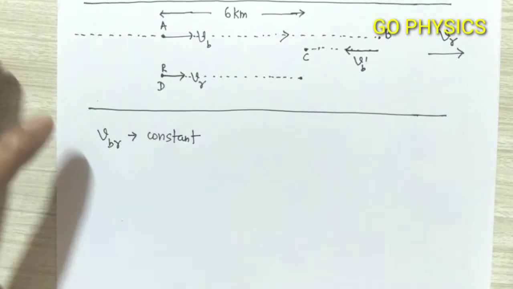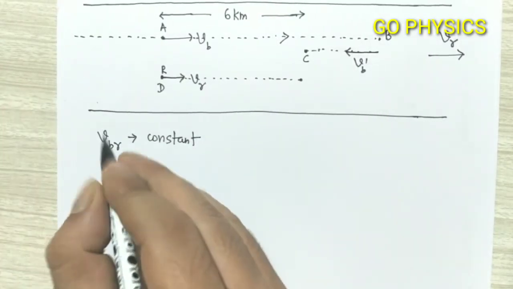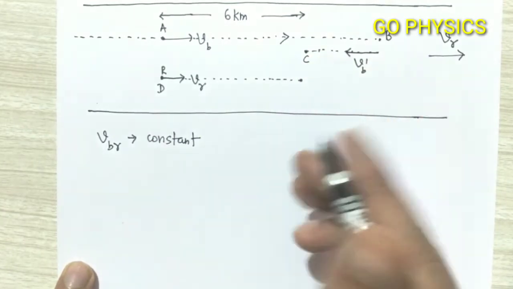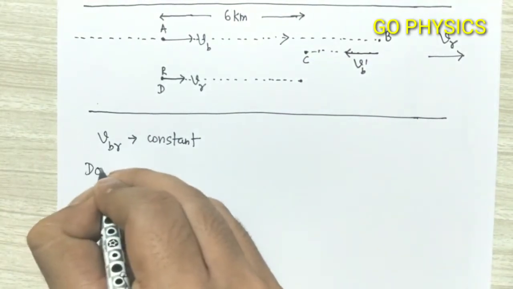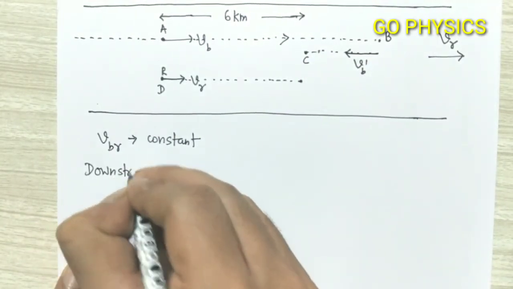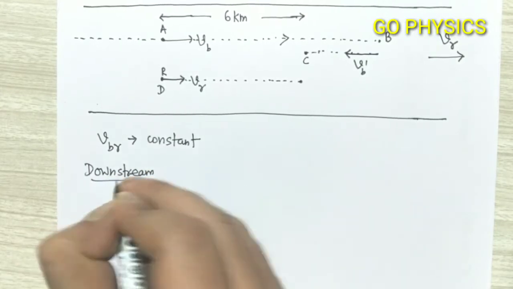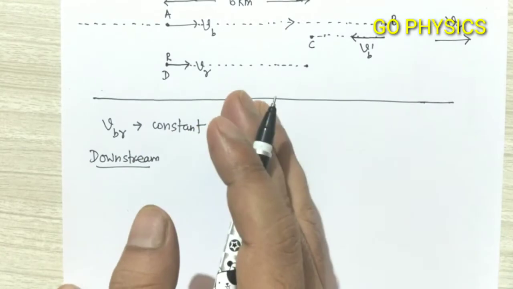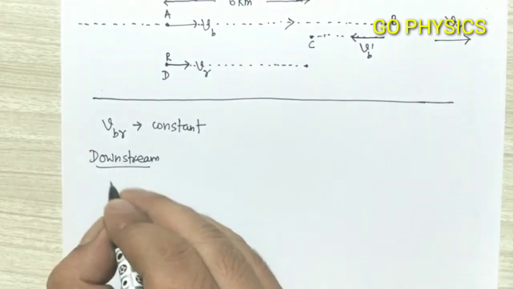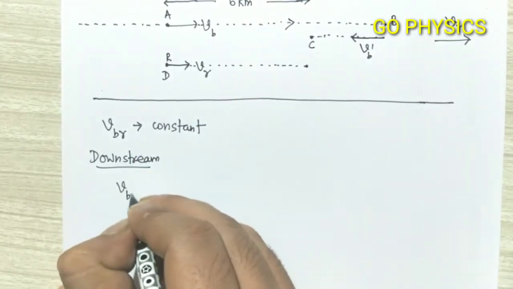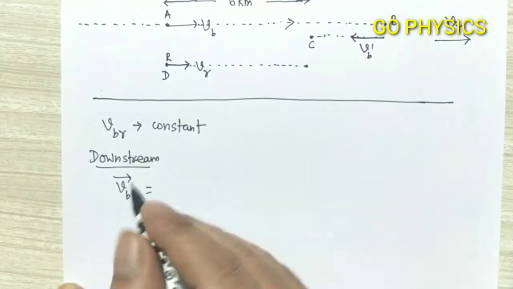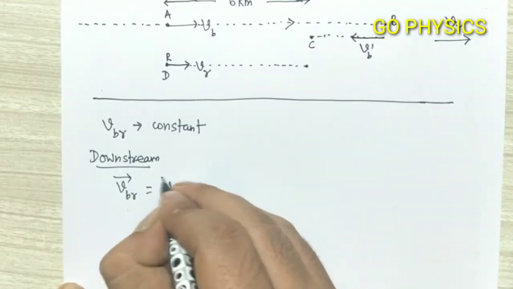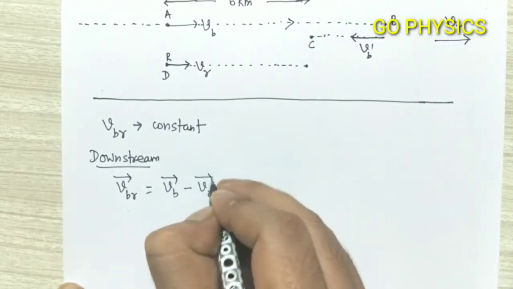So now we'll see. First we will analyze downstream motion, then we will analyze upstream motion. So during downstream, first from the concept of relative velocity we can say that VBR vector, that is velocity of boat with respect to river, is equal to velocity of boat minus velocity of river.